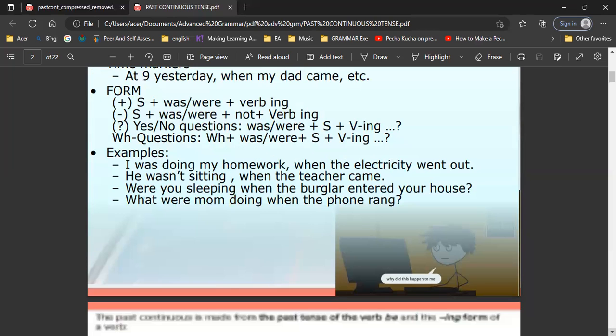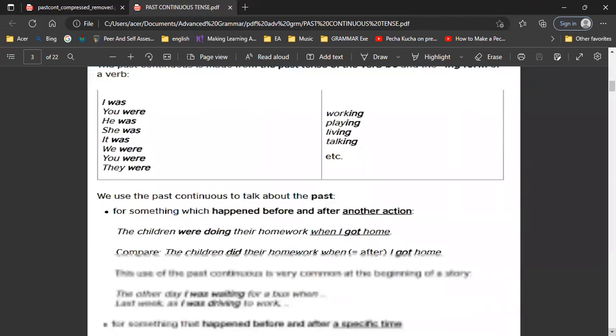Okay, so guys, one more time. Basically, the formula is subject plus was or were. If the subject is I, he, she, it, we will use was and then verb-ing. But if the subject is you, we, they, we use were and then the verb-ing. As you can see here, I was working. You were playing. He was playing. She was talking.